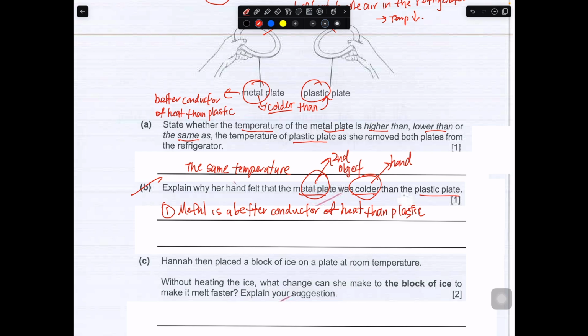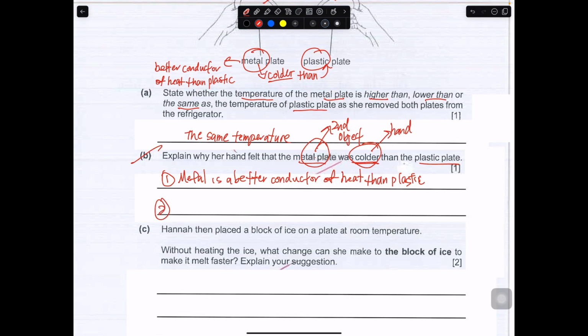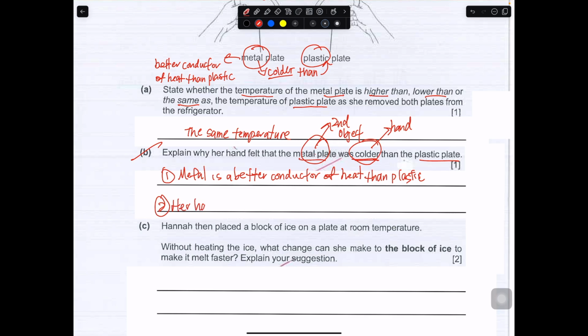So your hand felt colder because your hand loses heat faster, and the metal plate itself gains heat faster from your hand. So next part, you can link it that her hand lost heat to the metal plate faster than the plastic plate, so it felt colder.